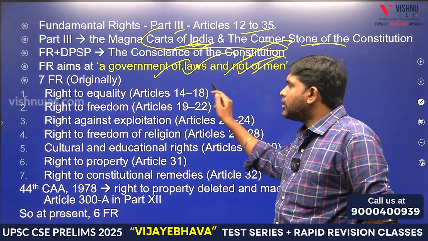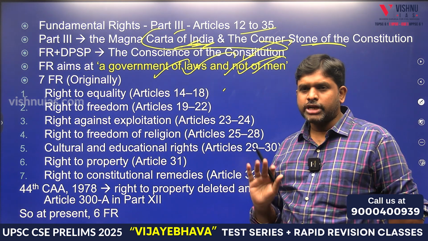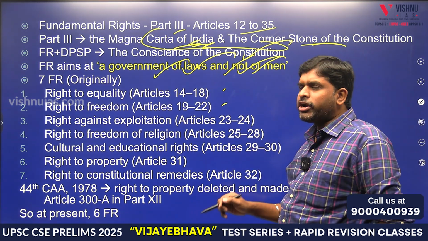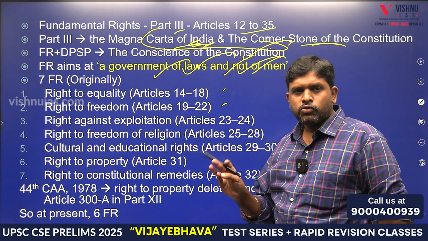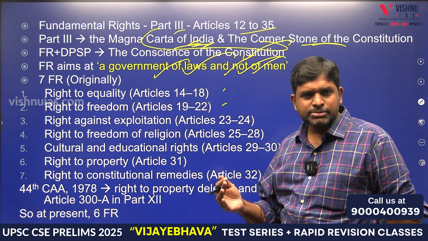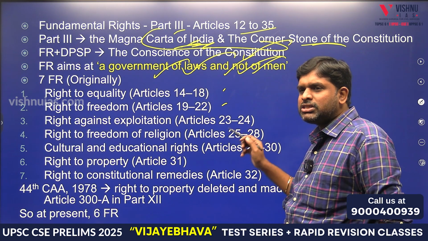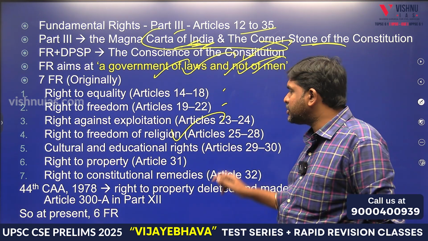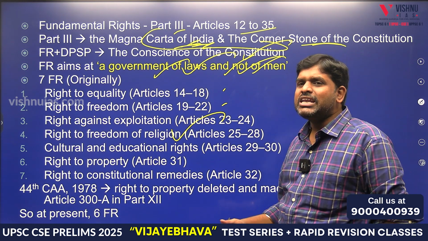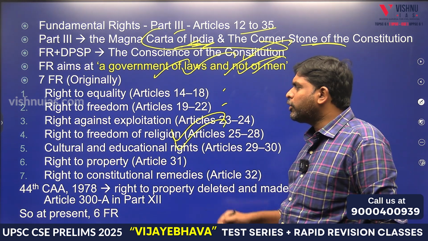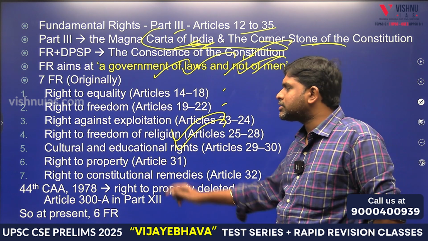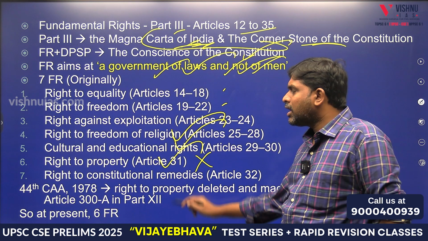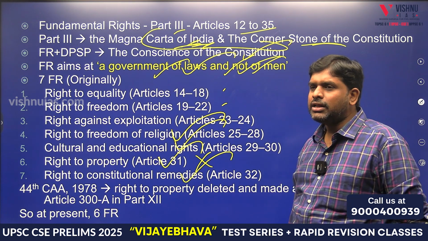Article 14 to 18 is right to equality. Article 19, 20, 21, 22 is called as what? Right to freedom. 23, 24 is called as what? Against exploitation. And 25, 26, 27, 28 is called as what? Right to freedom of religion. Then 29, 30 is what? Cultural and linguistic rights, right to cultural and educational rights. Right to property, Article 31. Anyhow, it has been removed. And right to constitutional remedies is Article 32.